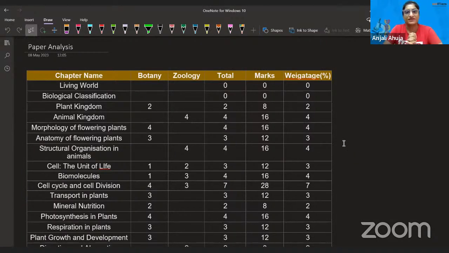Thing is that, guys, I was checking question by question, and I was watching how many questions are from every chapter. So first of all, let's understand this. I always repeat in all the sessions that there is a segregation of topics in botany and zoology, and not of chapters. Suppose if I'm talking about plant cell, it's a botany topic. And if I'm asking about animal cell, it's a zoology topic. So there is no segregation of chapters, but of topics.